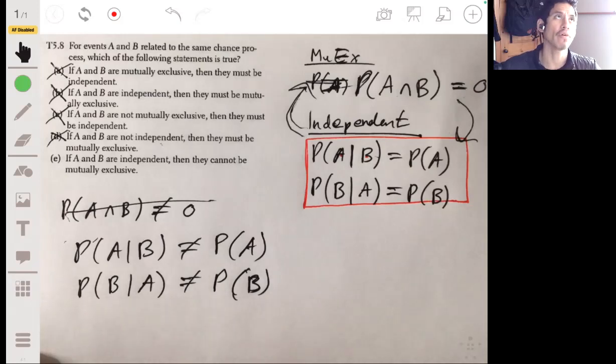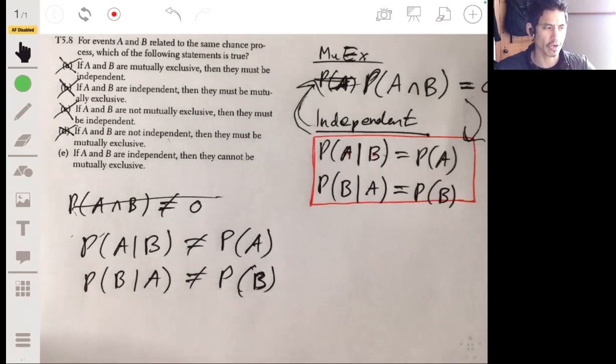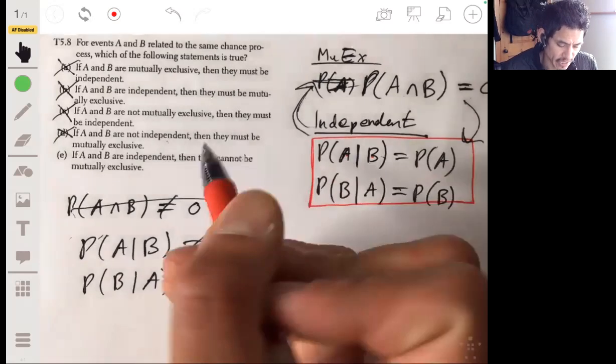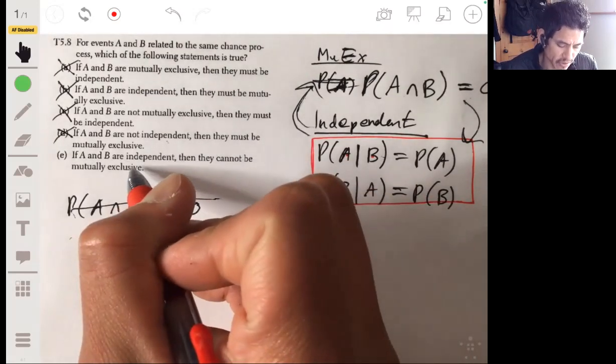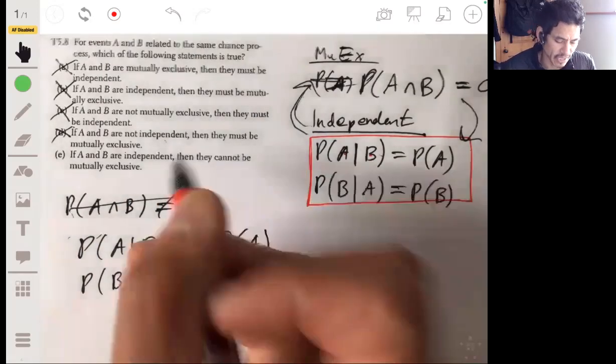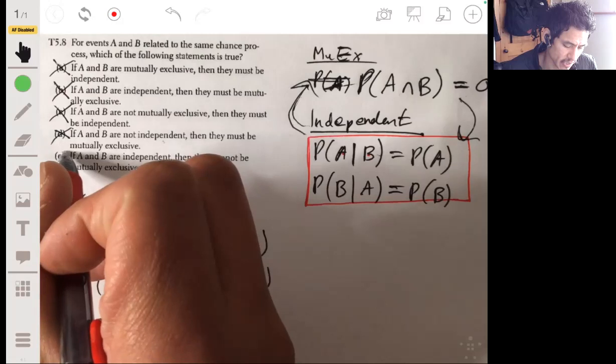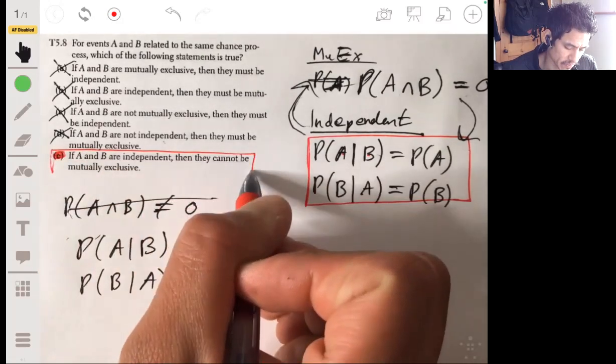For example, you wouldn't know if the amount of sleep you got affects your test score unless both could occur, which they obviously do: you sleep, and the next day you take a test. You couldn't conclude whether A affects B if they could not occur together. So they cannot be mutually exclusive, because that would mean they couldn't occur together, which doesn't make sense if we say they're independent. So this has to be the true answer.